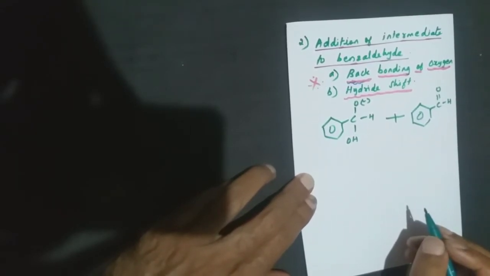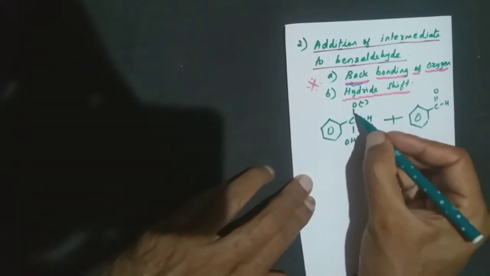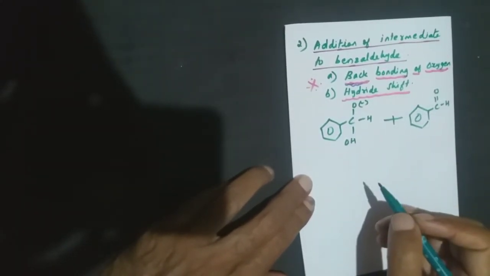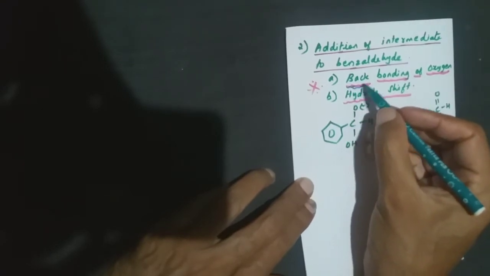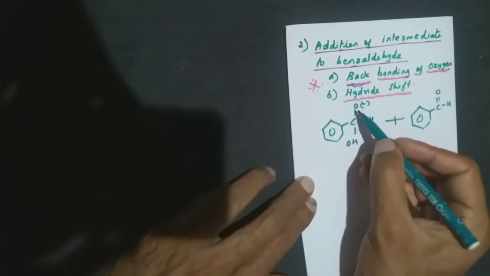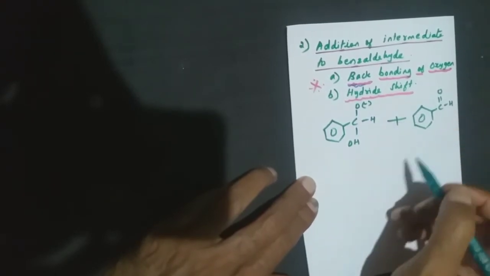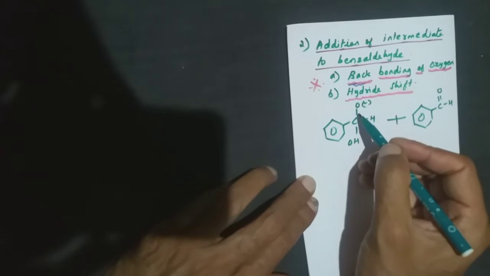So now two things will take place here. See, the carbon valency is already 1, 2, 3 and 4. So here is the back bonding of oxygen. Initially, between the carbon and oxygen a double bond was present. After adding the base it got converted to a single bond.